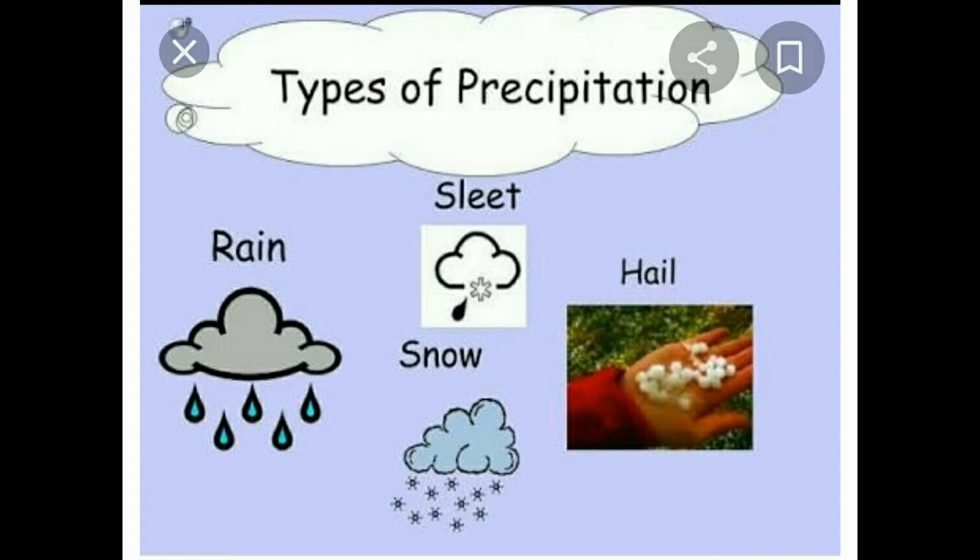If the weather is normal, then it will be in the form of rain. If it is too cool in some areas, it will be in the form of sleet and snow. And in some areas, depending upon the weather conditions, the cool air touching the water droplets will turn them into hail. So these are the types of precipitation.